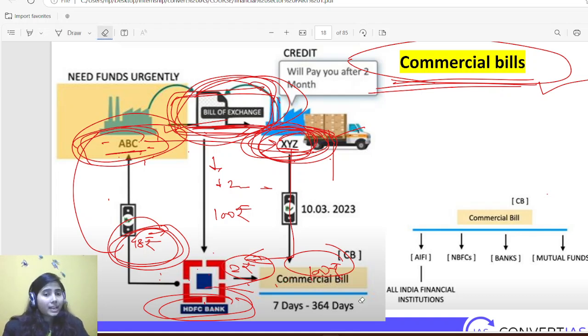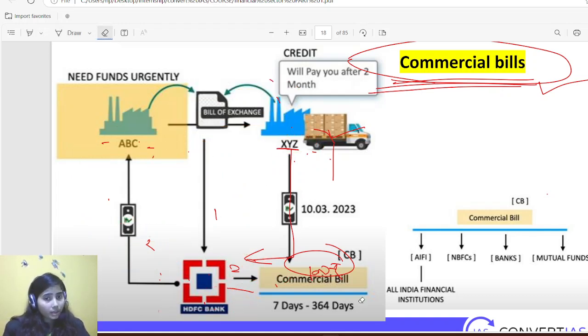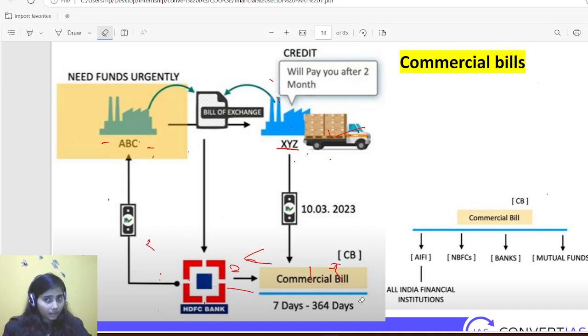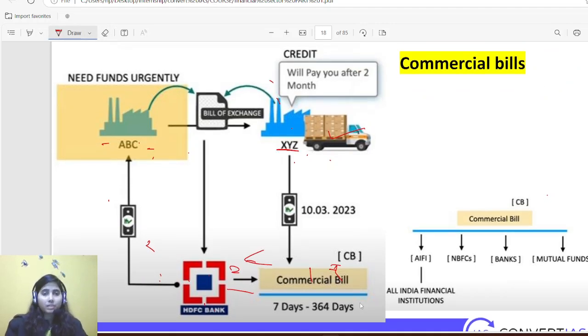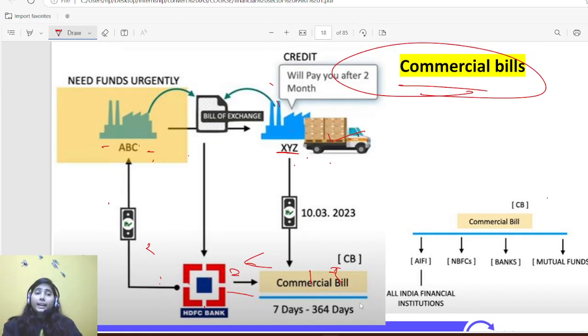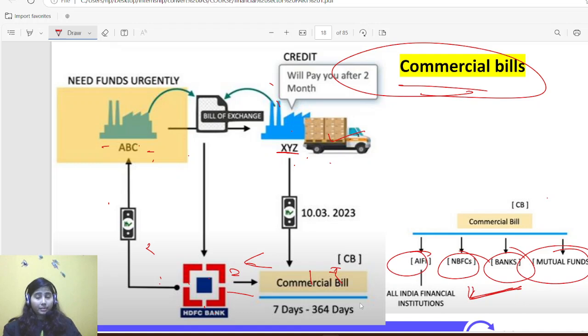Okay, I hope you have understood the concept of bills of exchange and commercial bills as well. There is also one term, factoring, which I'll be discussing in a coming slide. Factoring is also similar to this. In commercial bills, all India Financial Institutions, NBFCs, banks, mutual funds are allowed to do such activities. So if there is an NBFC running in my region, I can do the same thing with them as well: go to them and ask for some money at a discounted price by providing them bills of exchange.